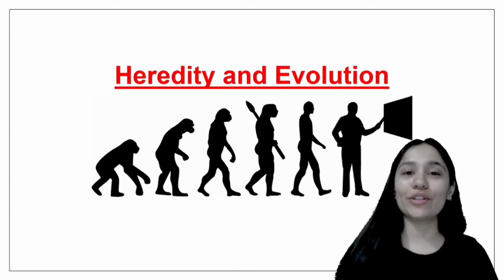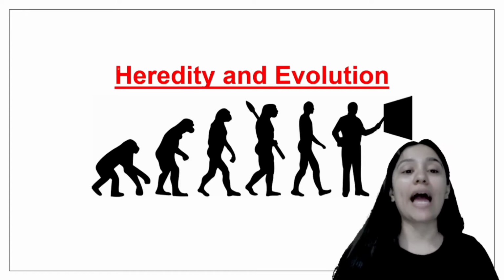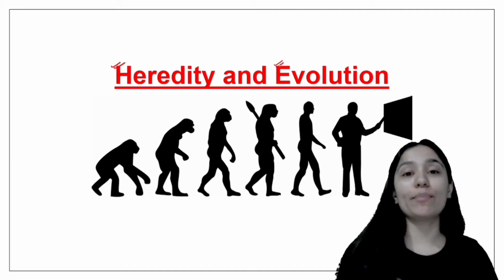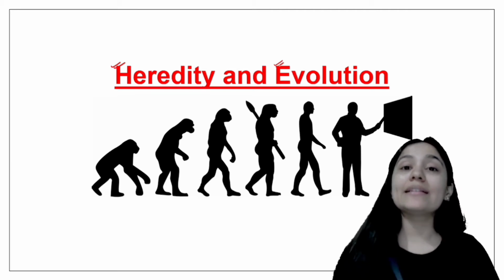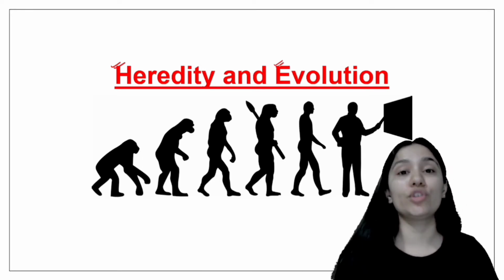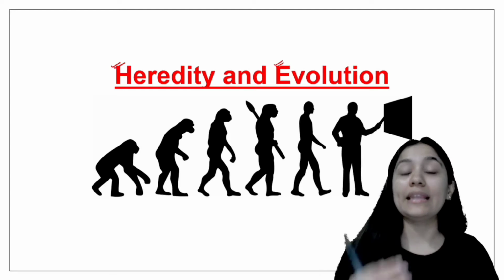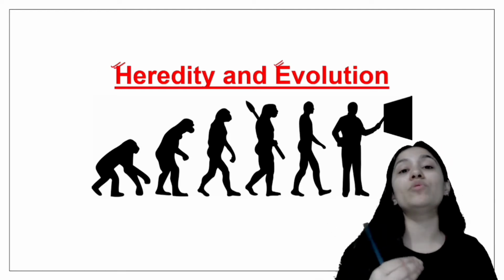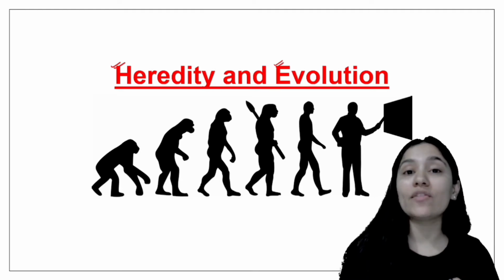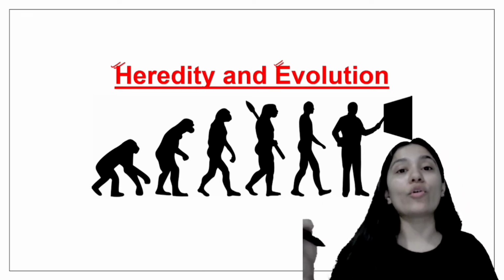Before diving deep into the chapter, we have to understand what is heredity and what is evolution. Heredity is a process in which characteristic features, sometimes called traits, are transferred from one generation to the other generation, from the parent generation to the progeny or offspring.